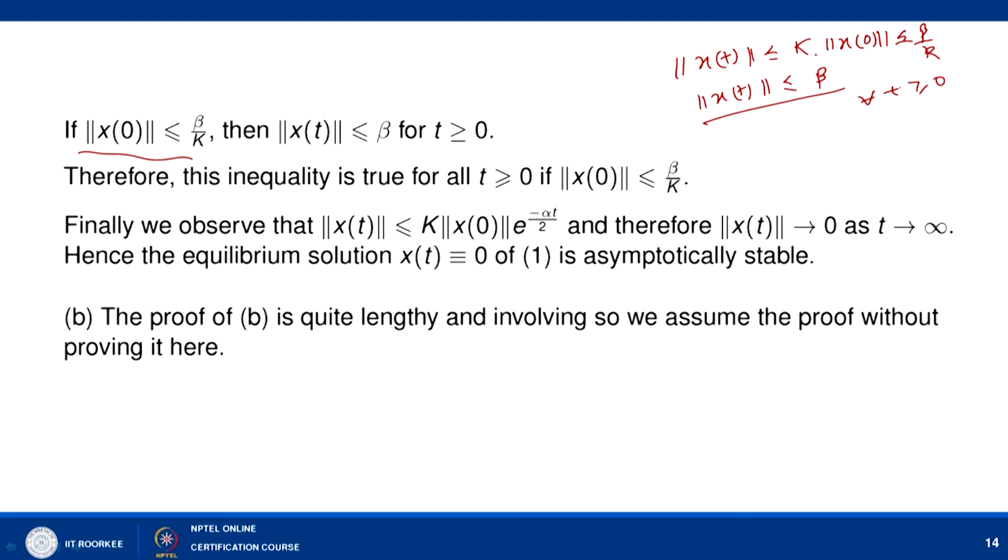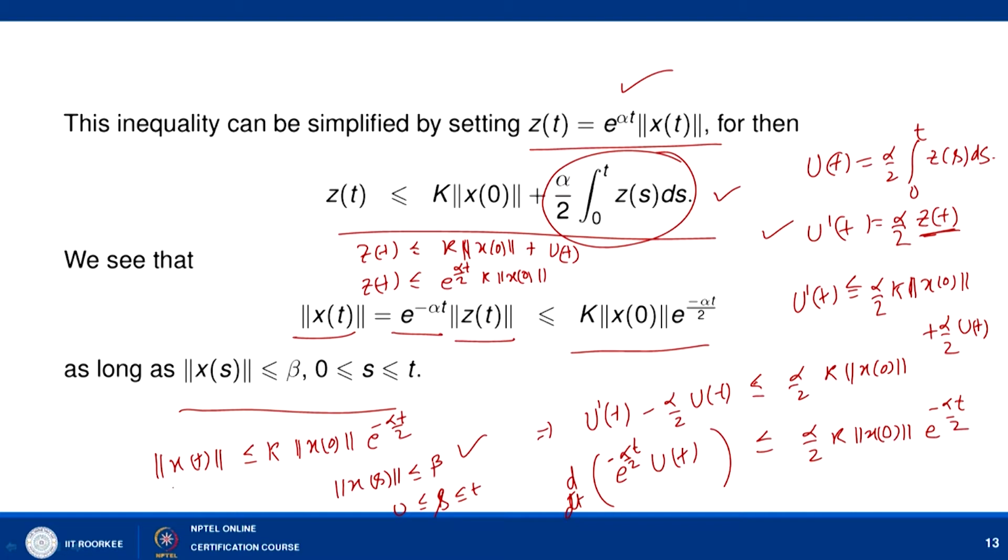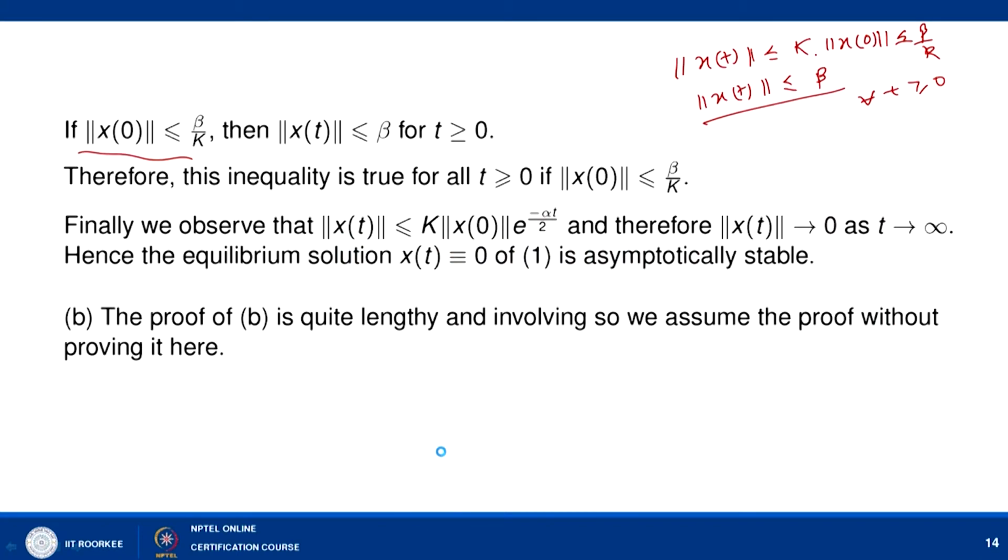It means that the previous inequality is always true for all t greater than or equal to 0. So the restriction that norm of x is less than or equal to beta can be met if we assume that norm of x 0 is less than or equal to beta by k, because in this case norm of x t is always less than or equal to beta for t greater than or equal to 0.